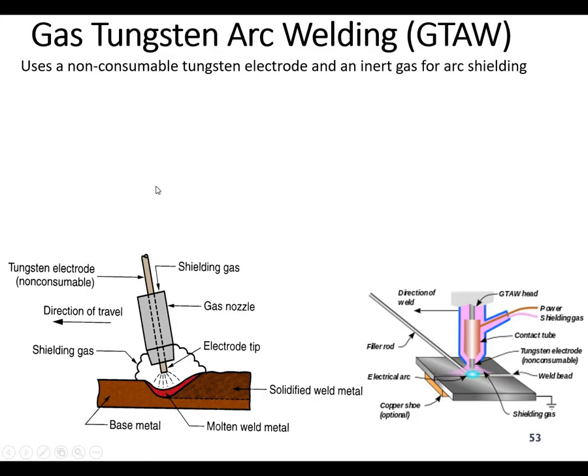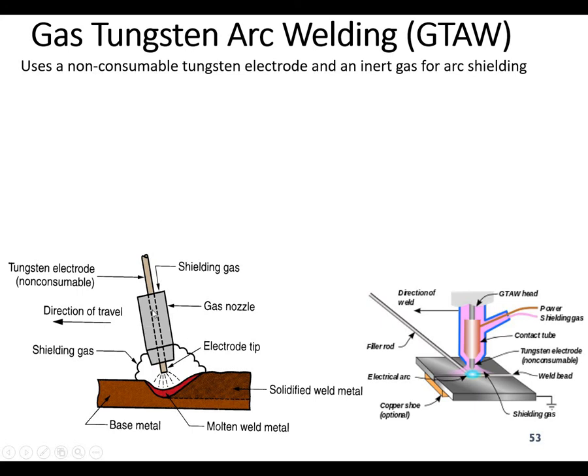Okay, coming to the first one, gas tungsten arc welding, as we discussed, this is also called TIG welding. This uses a non-consumable electrode and inert gas for the welding. So you're using the inert gas as well, but this is a very clean process, and very important for steel, aluminium and aircraft welding, and it is widely used in the aircraft industry, and maybe in some aluminium and magnesium processes.